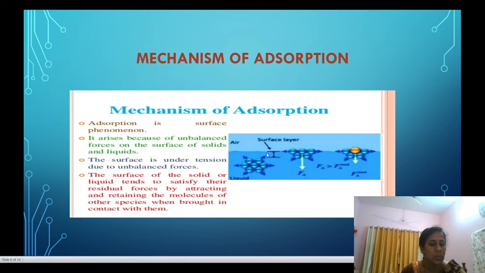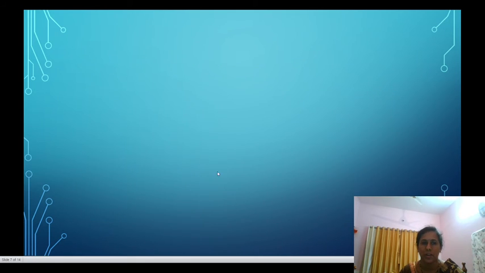The molecules which are attracted at the surface do not penetrate into the solution; they are retained on the surface. Thus the concentration of such retained molecules increases at the surface layer, giving rise to a phenomenon called adsorption. Thus we have explained the mechanism of adsorption.